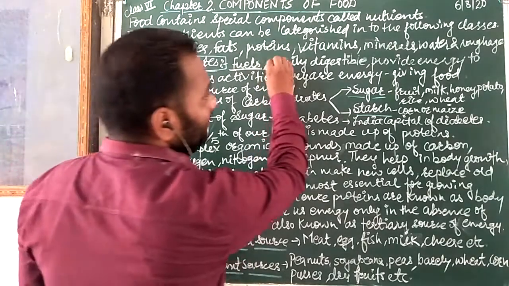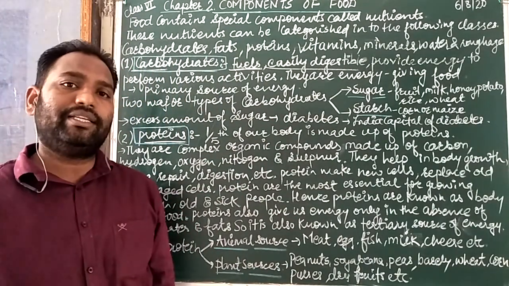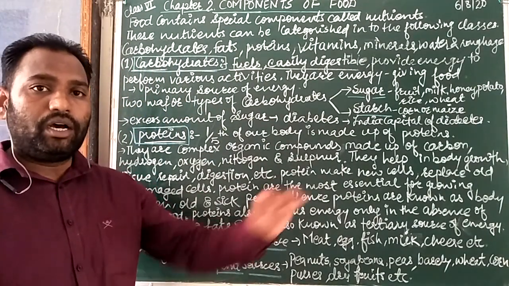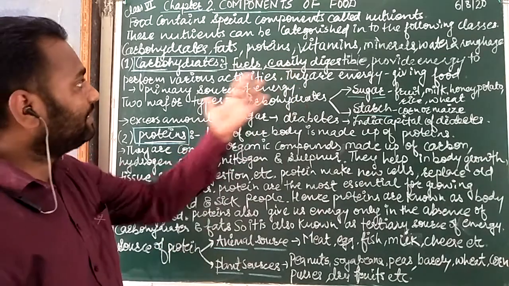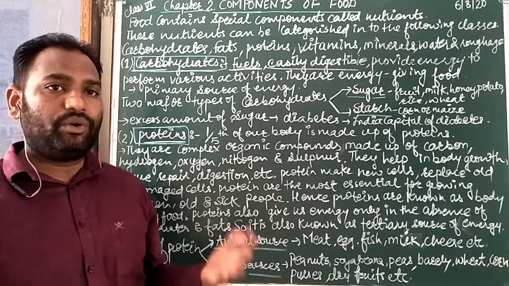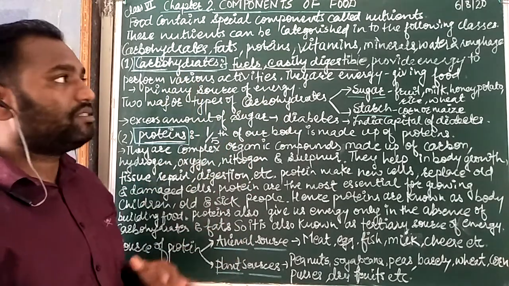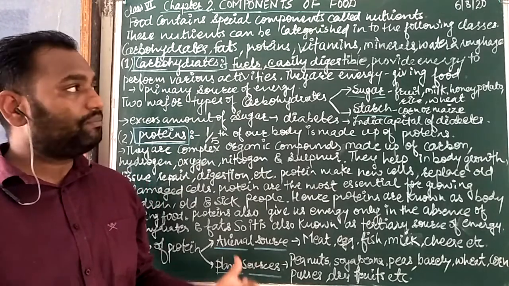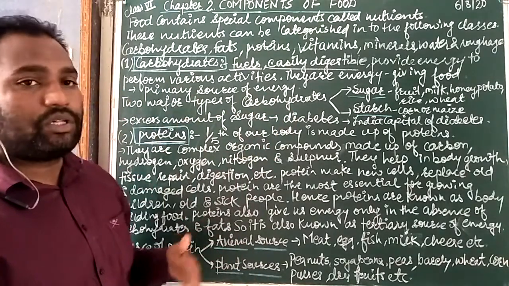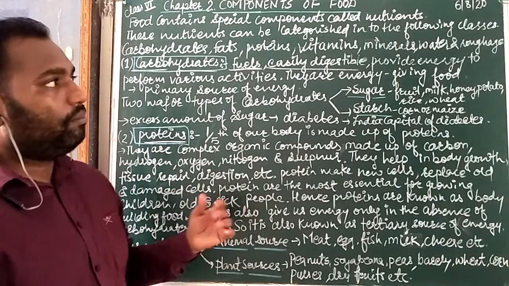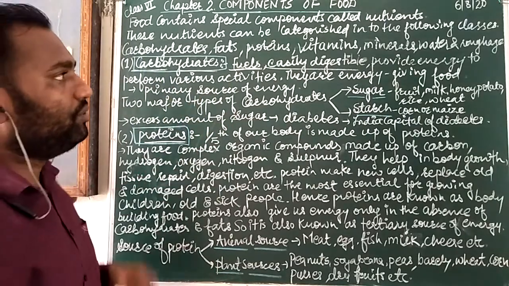Next is easily digestible. Carbohydrates are generally easily digestible. It means there is no need of too much work or physical work to digest these carbohydrates. This is a simply digestible thing. And generally these carbohydrates are not stored in our body, and they provide energy to perform various activities.